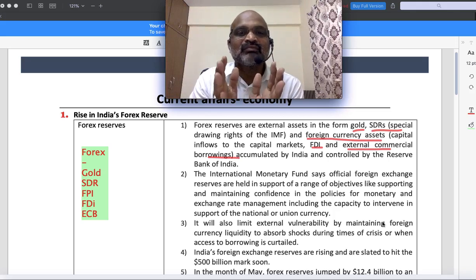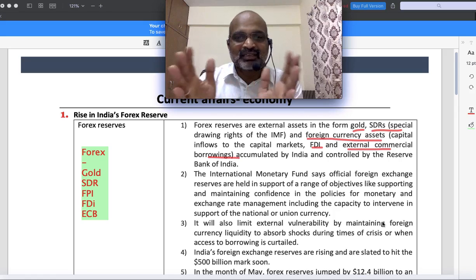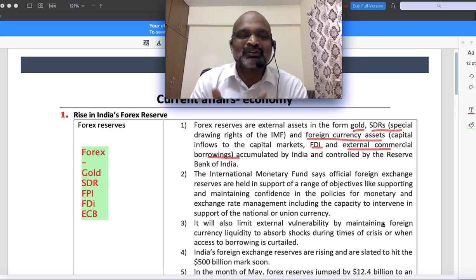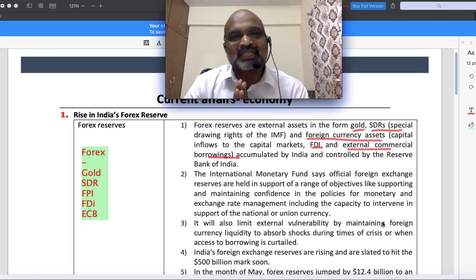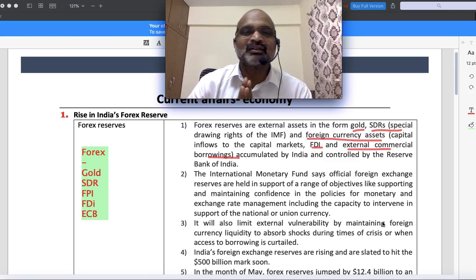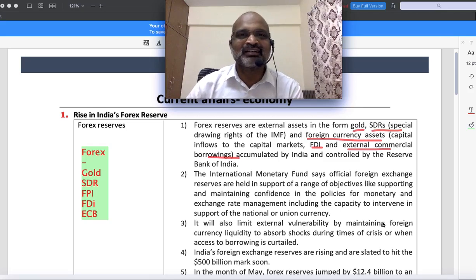Indian foreign exchange reserves can be in the form of gold. When we import, sometimes we receive gold also. Otherwise, we convert the currencies into gold. Suppose I want to sell something, and that other country doesn't have my currency, I don't want theirs. So now I can ask for gold, right? So gold that is received, SDR that is received from the IMF, and foreign currency.